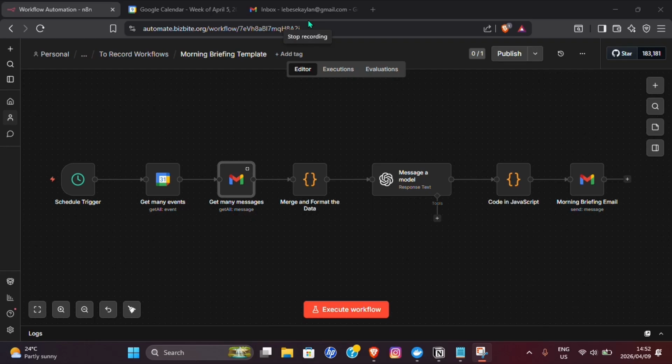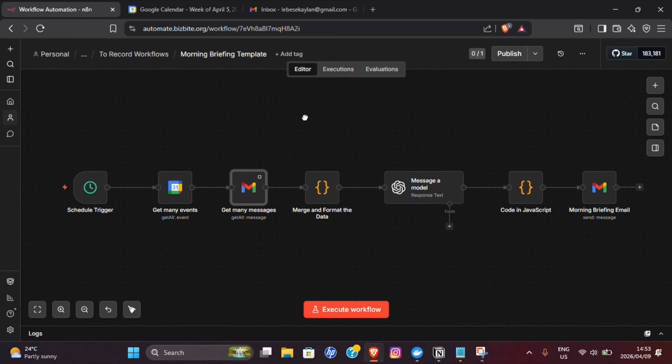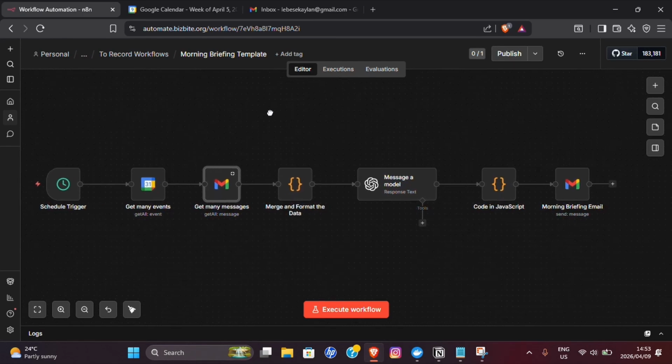Alright, so I went ahead and built out this automation workflow. Every day in the morning, it gives you a briefing of what your day has in store for you. That way you don't have to go through 4 different apps just to see what you need to do for the day, and that could waste you a lot of time.